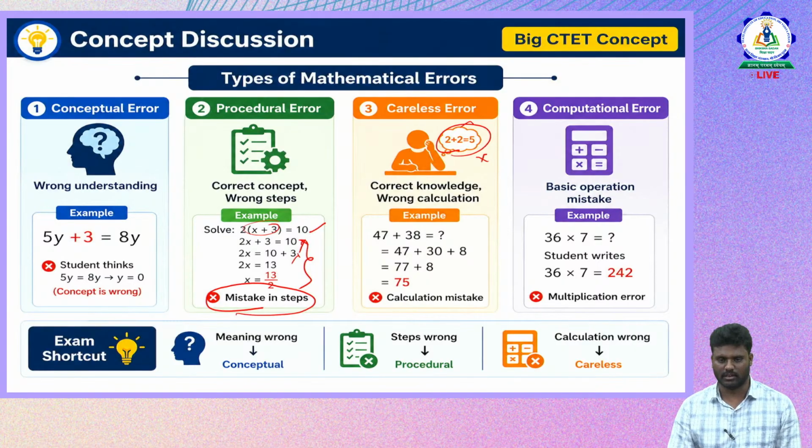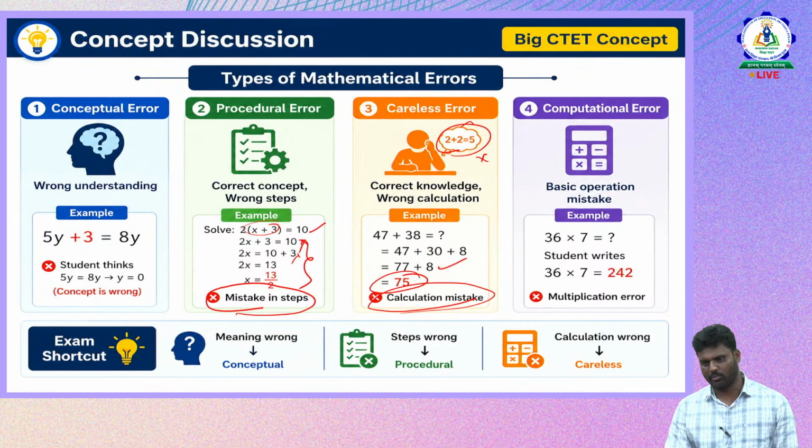Similarly, 47 plus 30 is equal to how much? He has written 30 plus 8, but in the calculation part, the final outcome he calculated is 75. So that means it is a calculation mistake. This is what we can call the careless error.